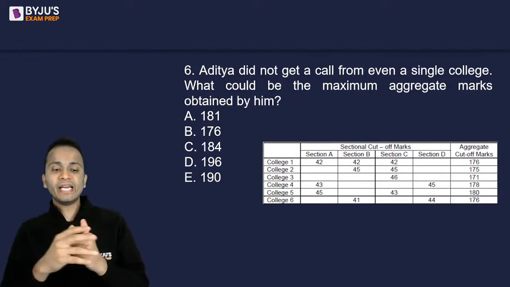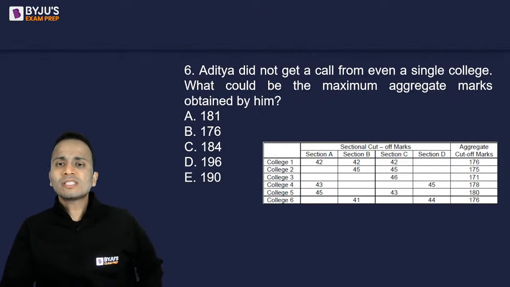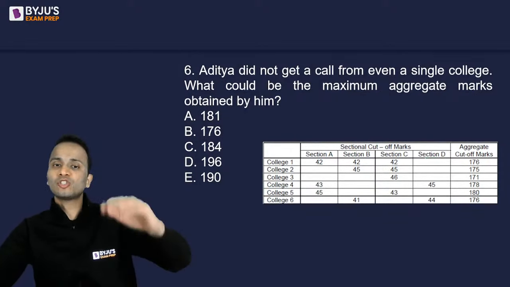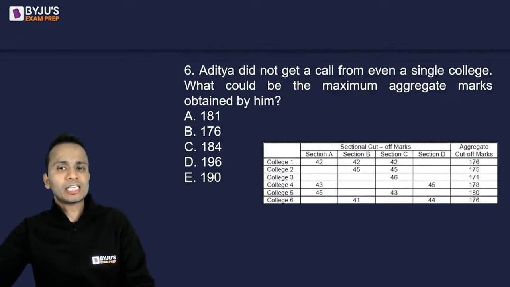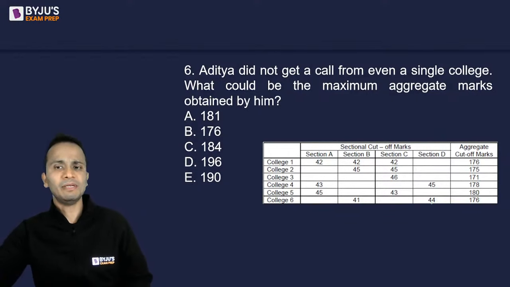Overall score, aggregate score has to be maximized, right? So now select those sections among section A, B, C, D, select those sections which cover all the colleges. So section A does not cover all colleges. Section B does not have sectional cutoff for all the colleges. Section C also does not have. Section D also doesn't.